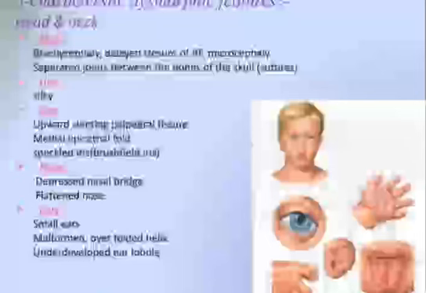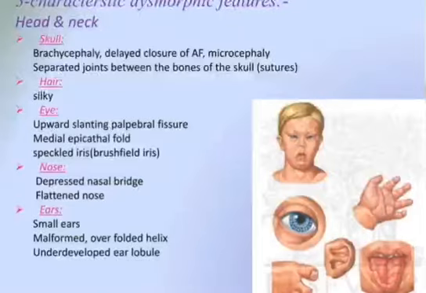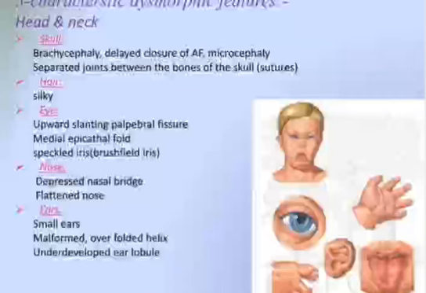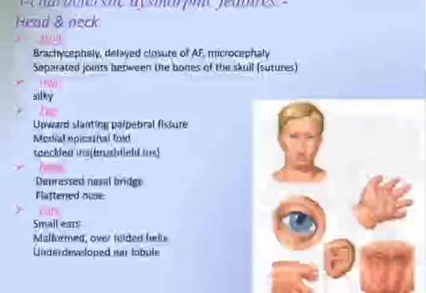The characteristic dysmorphic features in the head and neck. Speaking about the skull, there will be brachycephaly, delayed closure of the anterior fontanelle, microcephaly, and separated joints between the bones of the skull, that is, the sutures are separated. The hair is silky. In the eyes, there will be upward slanting palpebral fissures, medial epicanthal folds, and speckled iris, that is, Brushfield spots.